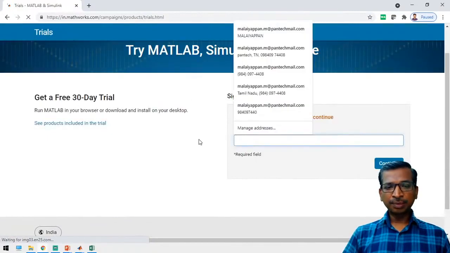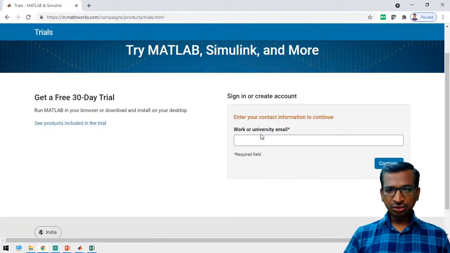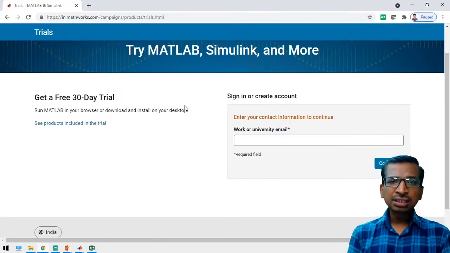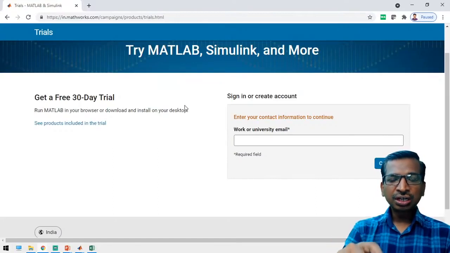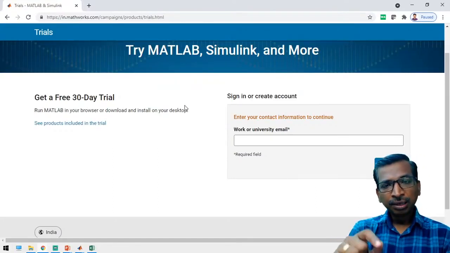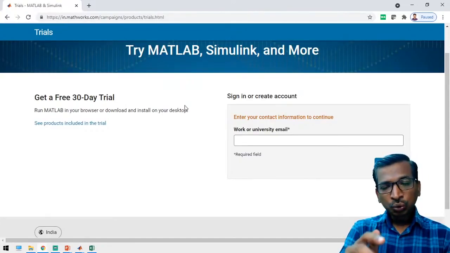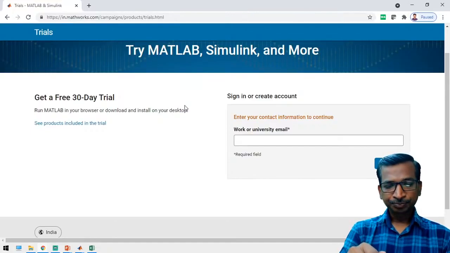Just sign in with your email ID, then you can get the free trial. While you install the software, ensure the Simulink toolbox, the Simscape Power Systems toolbox, and the Simscape toolbox are installed. These three toolboxes need to be installed, right?